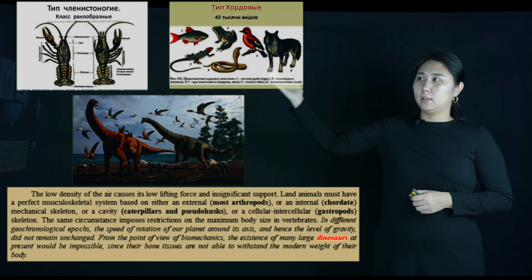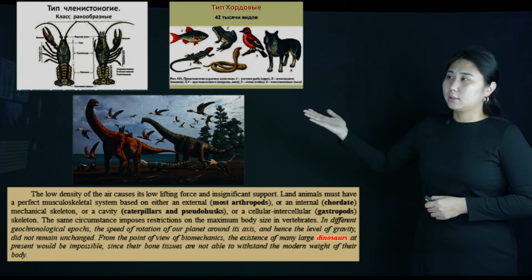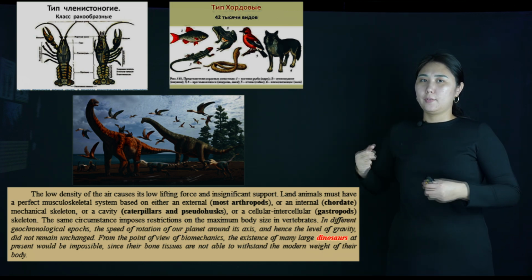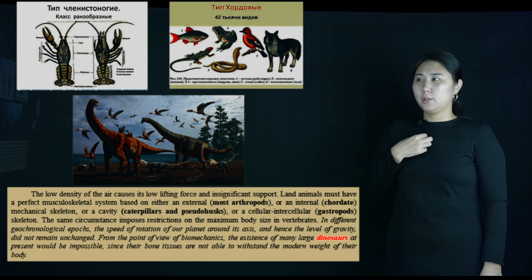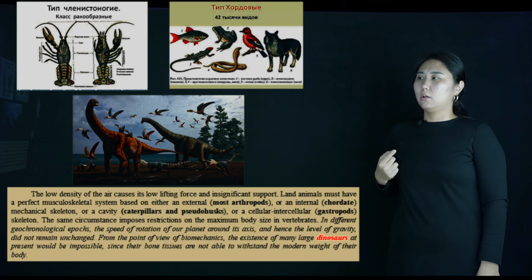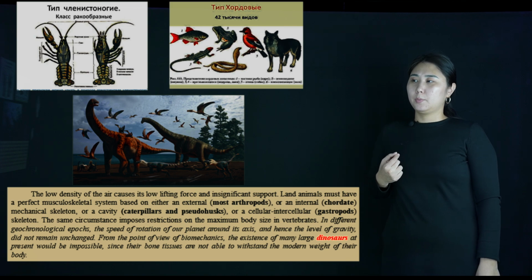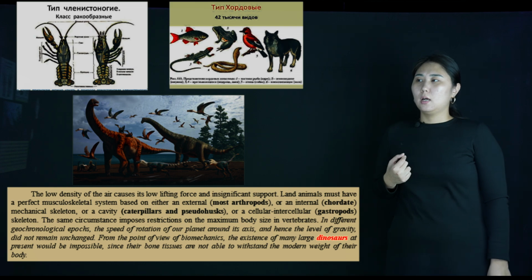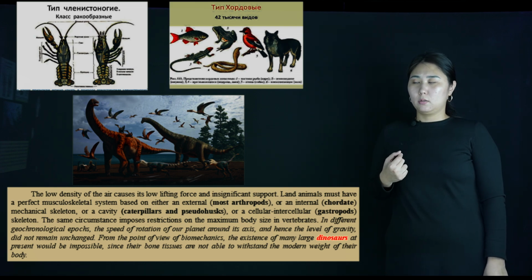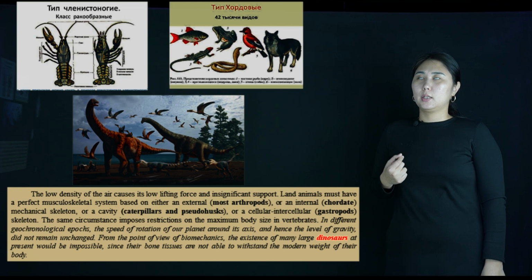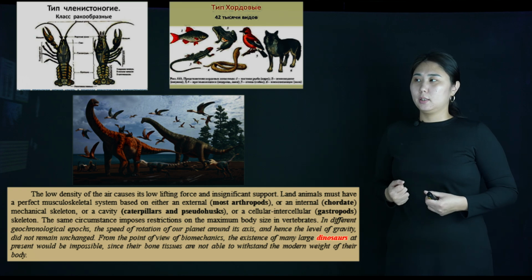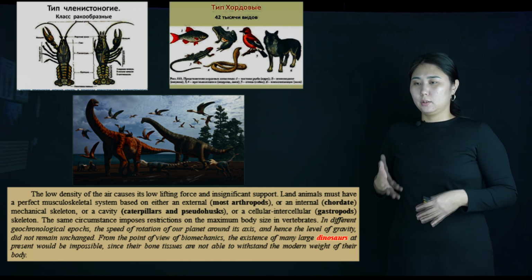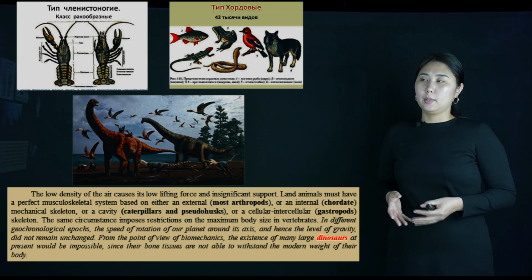For example, arthropods have an external skeleton. Chordates have an internal skeleton. So they must have good musculature and skeleton to live in the ground-air habitat.